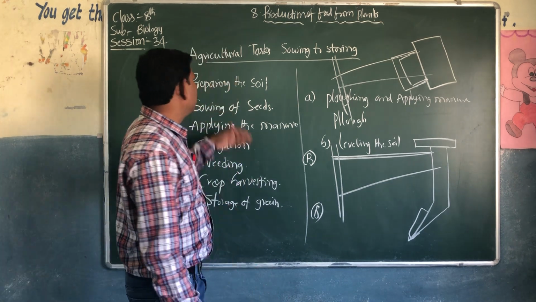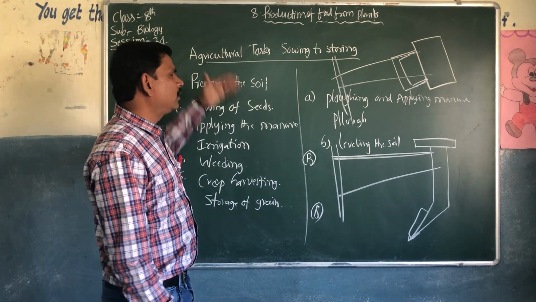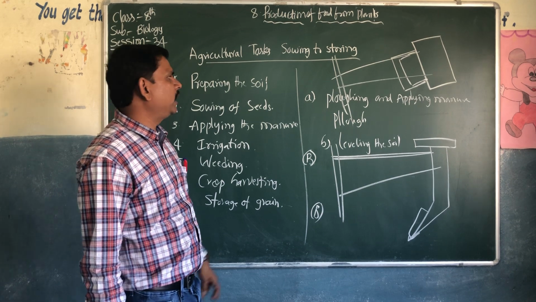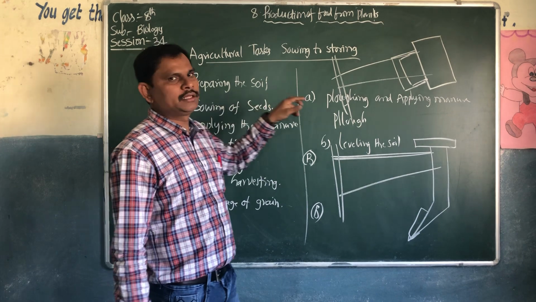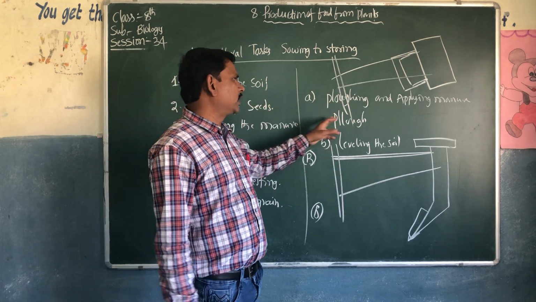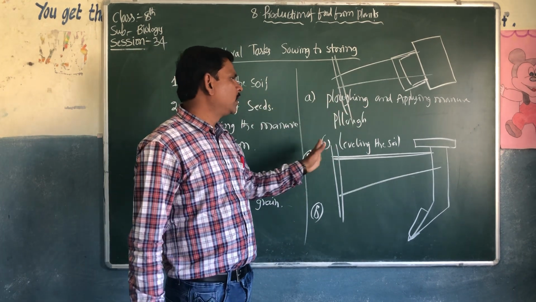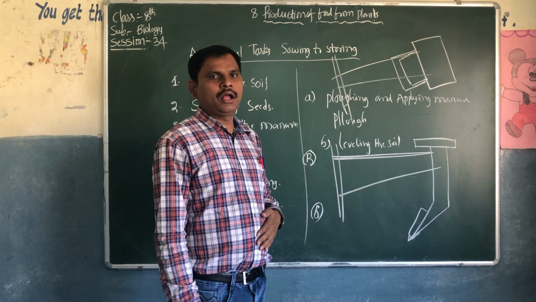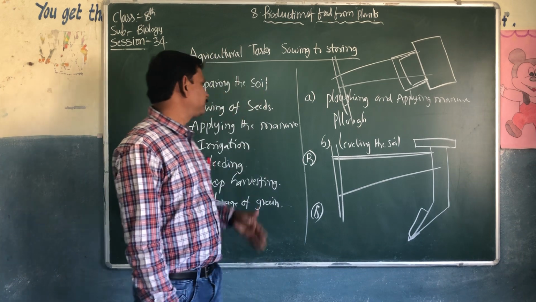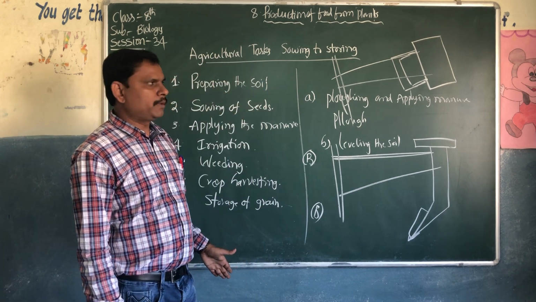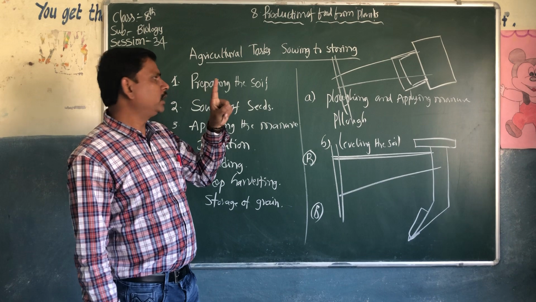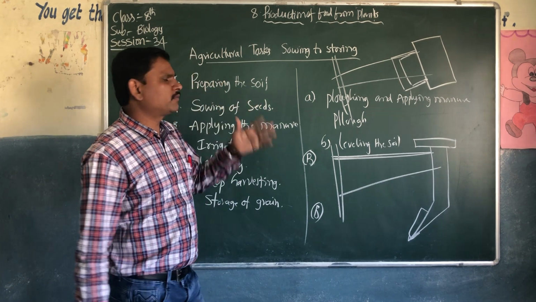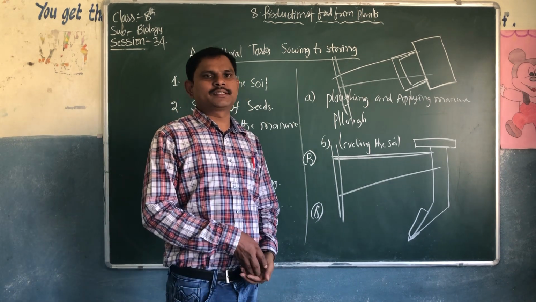Today's homework: you have to write all these 7 tasks or methods, and you have to explain the first one, preparing the soil. Explain what is ploughing, applying manures, ploughing and leveling the soil. Look at your textbook, you just have to read and write about this information. Of the 7 special methods, only one, that is preparing the soil. Sowing of seeds is different, we will discuss it in the next class.